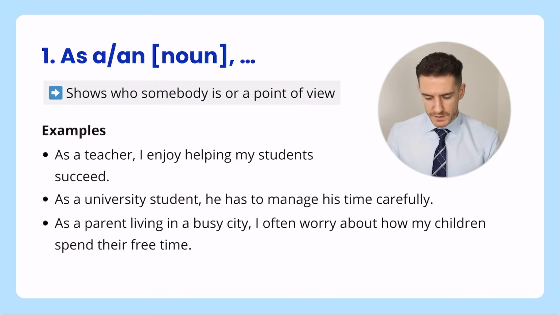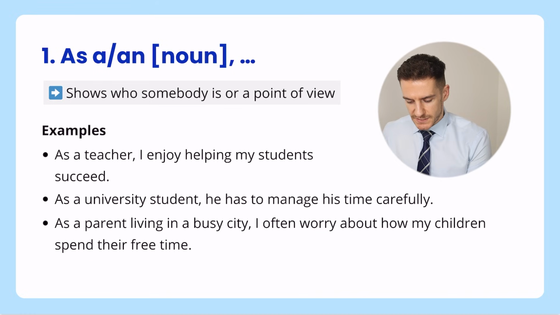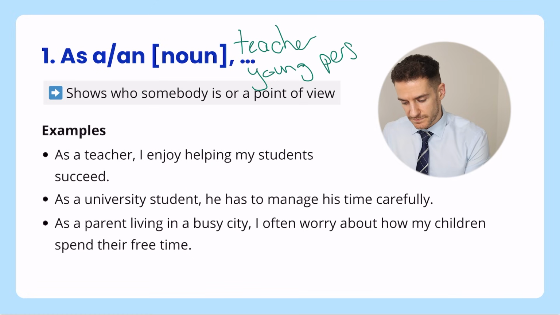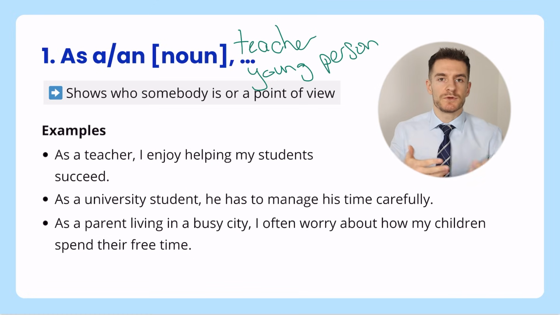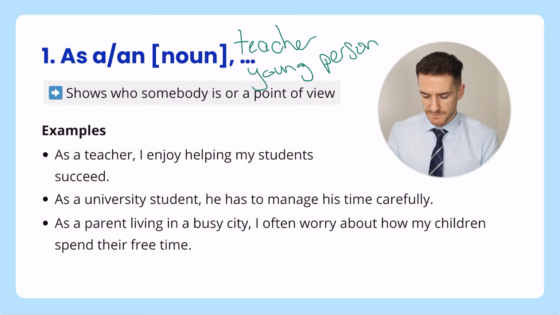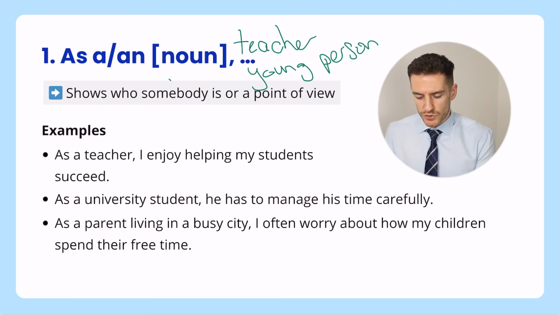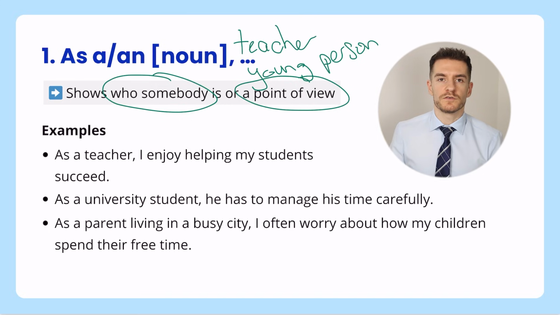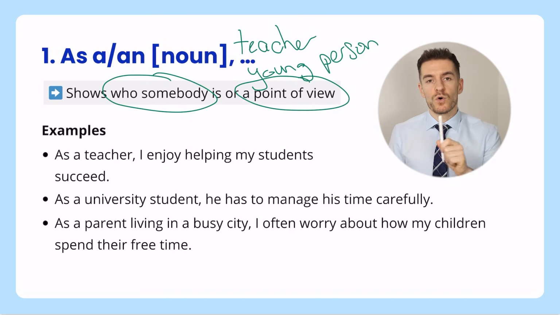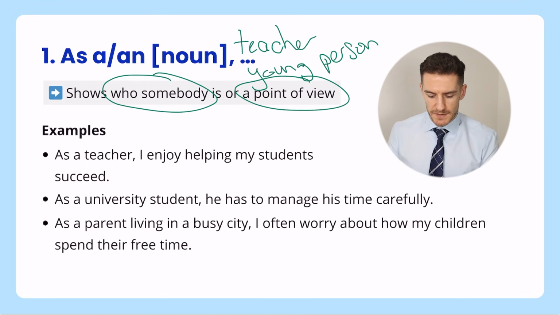So this is the first one here, as a or as an noun. So you could say something like as a teacher, as a young person, and then you just keep going. You give a full sentence. Now we use this one to show who somebody is or to show a point of view. And you can use this one to talk about yourself, or you can use it to talk about other people. Let me show you some examples.